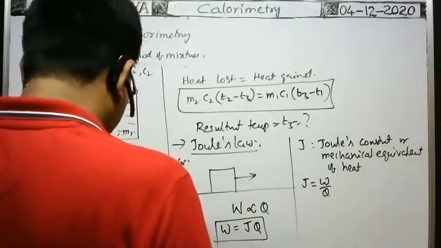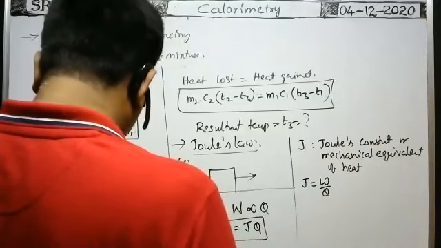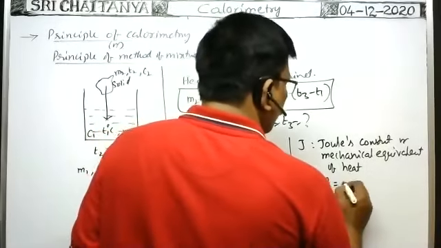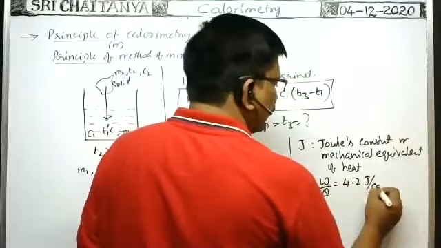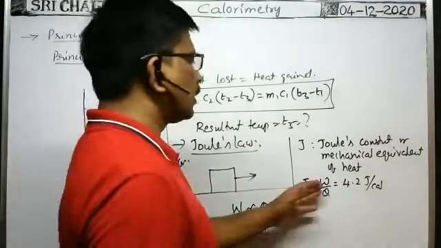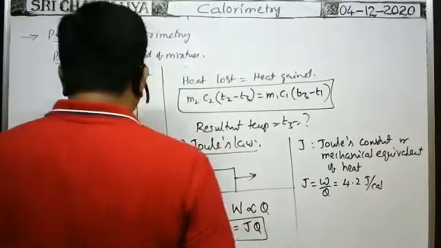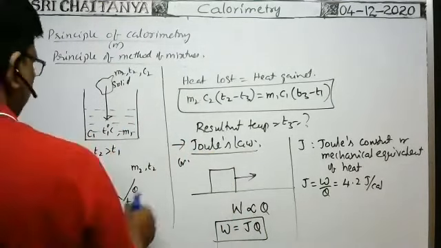Its value, this Joule's constant value, is equal to 4.2 Joule, work means Joule, by heat means calorie. Joule per calorie. So mechanical equivalent of heat or Joule's constant is equal to 4.2 Joule per calorie. Okay, this is also important. Based on this Joule's law, problems may be asked.